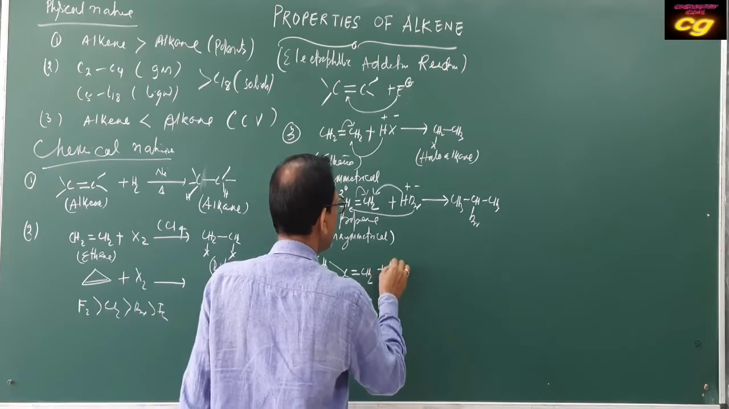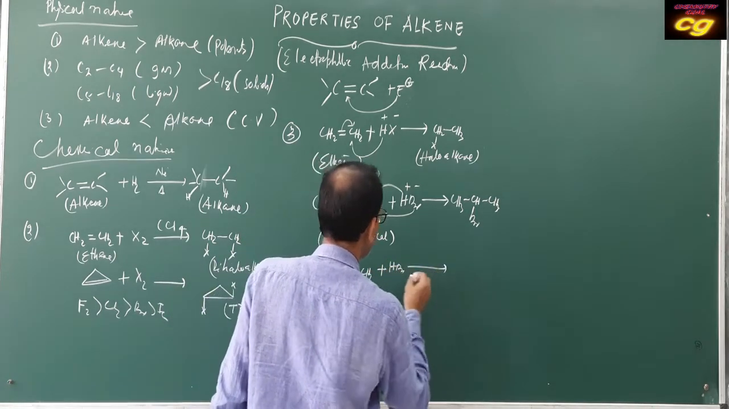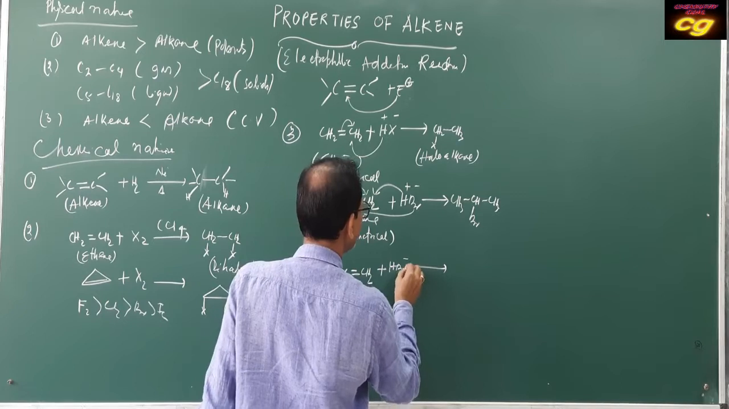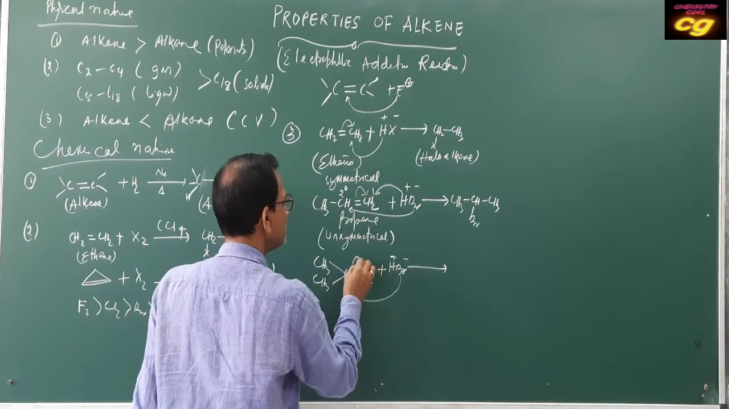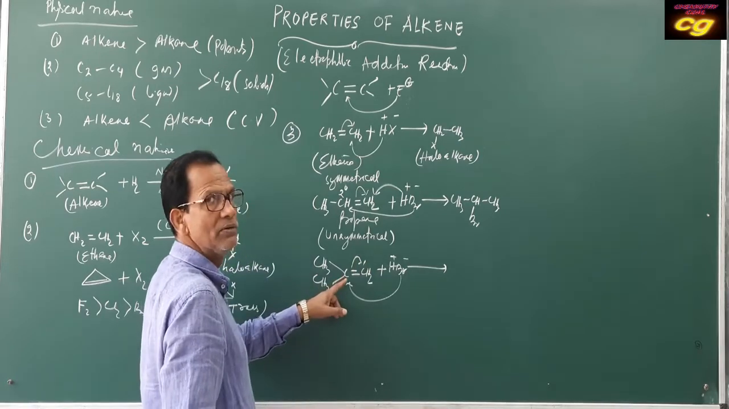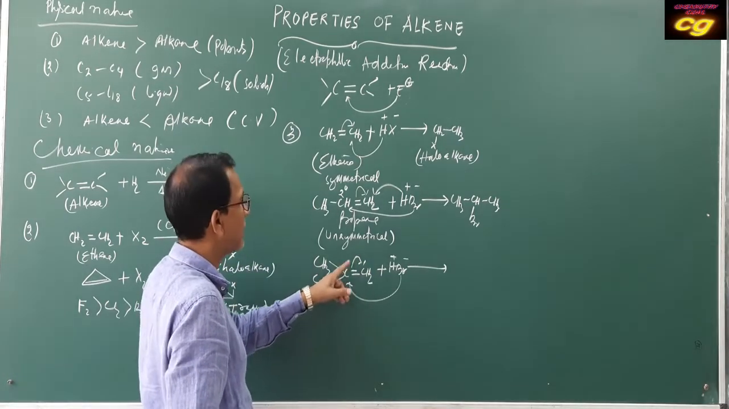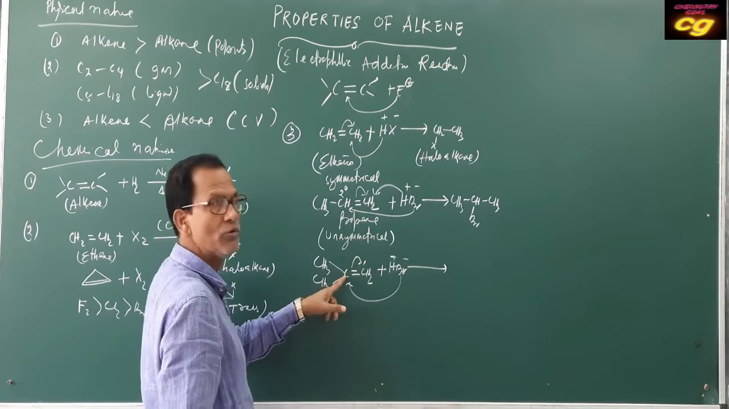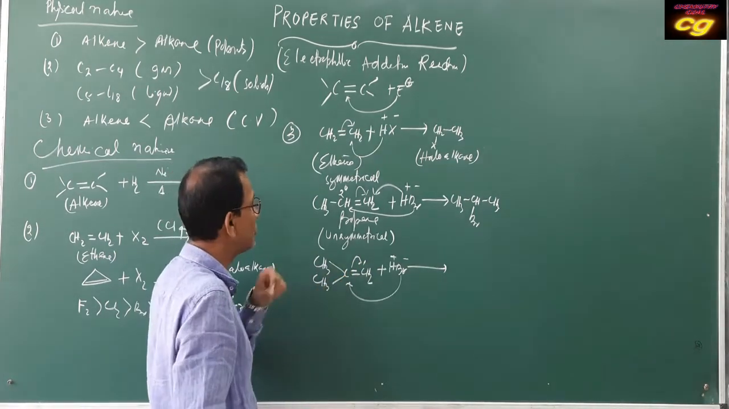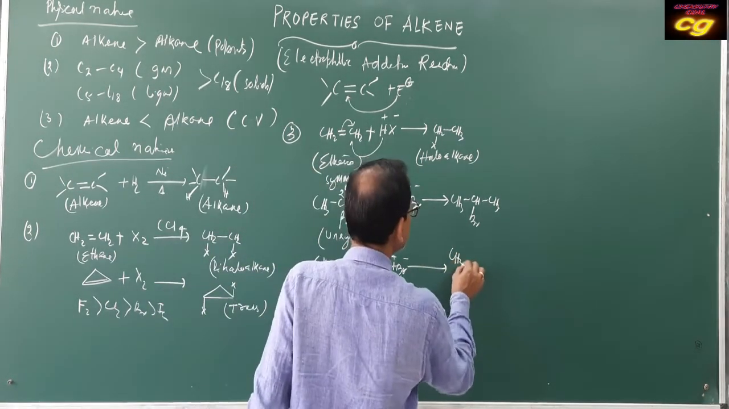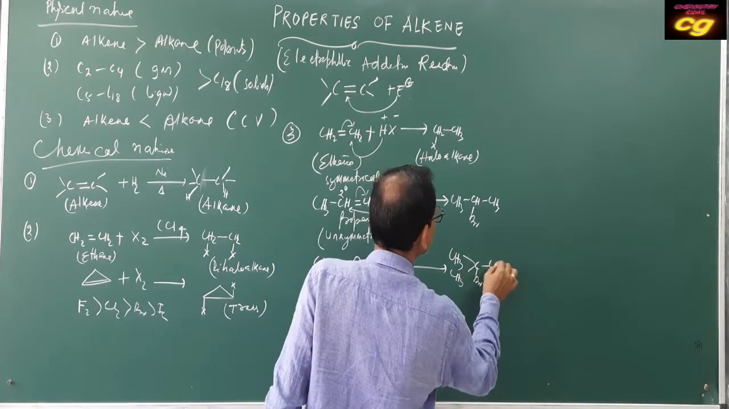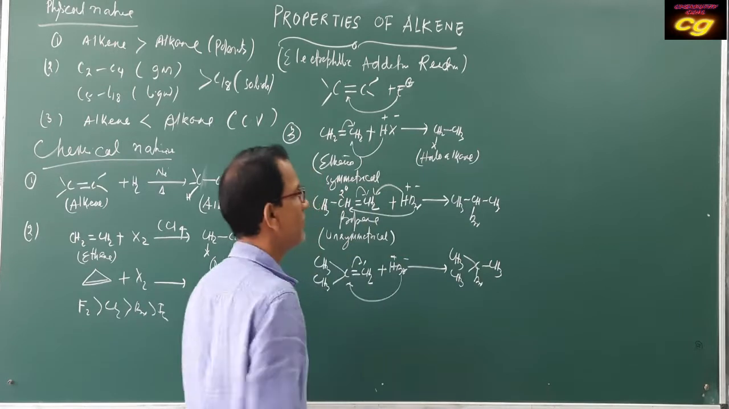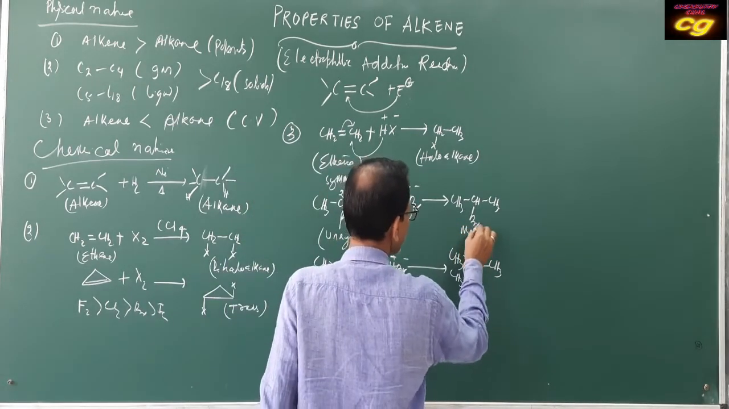if HBr is added, then what happens? Br minus goes to this side and H plus to this side, because this carbocation will be more stable after this bond breaks. So the product will be CH3, CH3, C, Br, CH3. This is the major product.